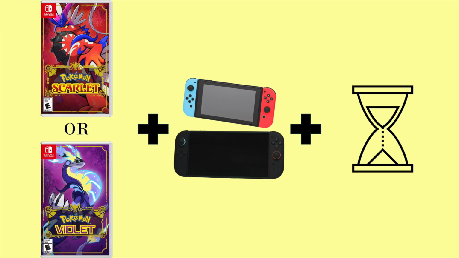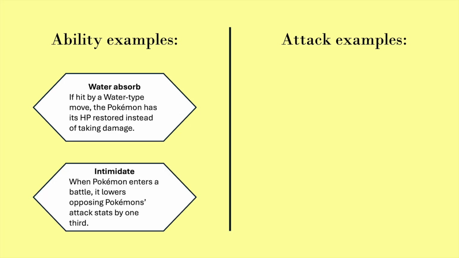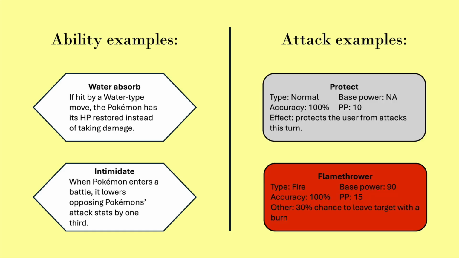I'll try to explain a bit of the Pokémon mechanics involved, but the machine is complex enough that you would probably want to know a bit about the games already. Although, given that you clicked on this video, you probably do already. But to start, a Pokémon's ability is a passive effect that it has, such as an immunity to some form of damage, or the capacity to alter the stats of other Pokémon in the battle. A Pokémon's moves are the attacks it can perform on its turn.